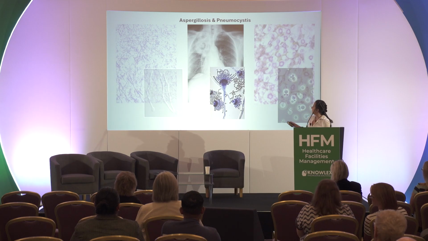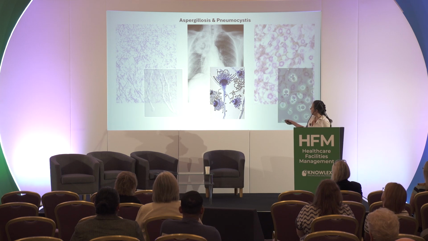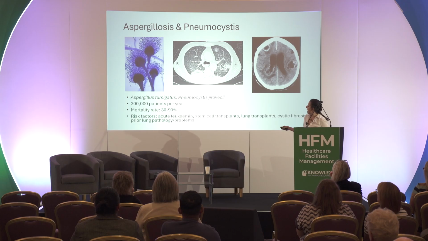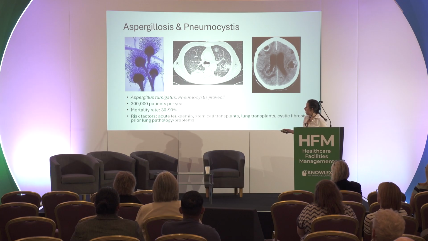Okay, so I'm going to move on to talking about this one now, which is Aspergillosis and Pneumocystis. Two very different fungi, but they typically cause very nasty lung diseases. Aspergillosis, in particular, is a mould, and this is what it looks like under the microscope. So it forms all these little spores, which are sometimes called conidia. The main species that cause these diseases are Aspergillus fumigatus and Pneumocystis jirovecii. Around 300,000 patients per year. Very wide mortality rates, starting at around 30%, going up to 90%.